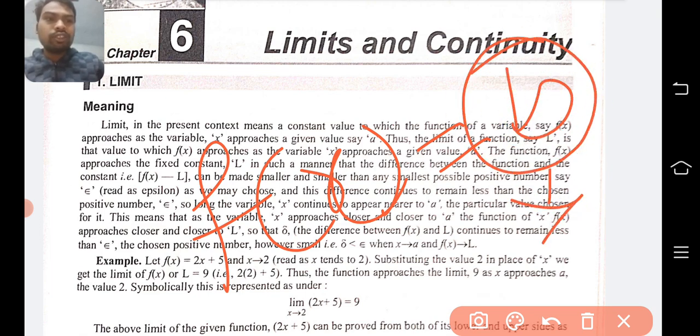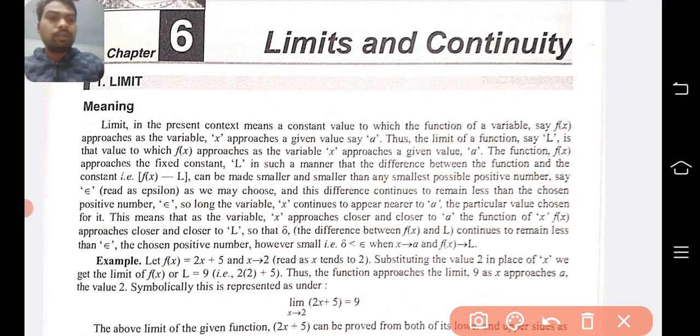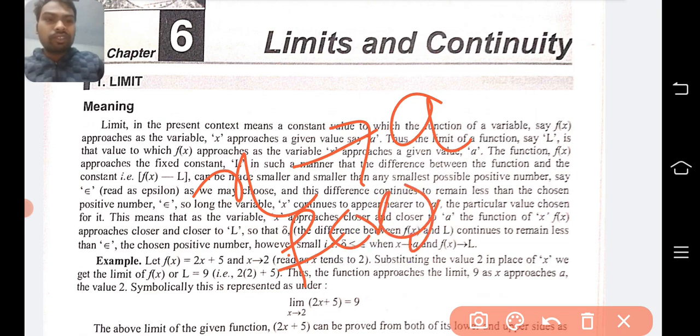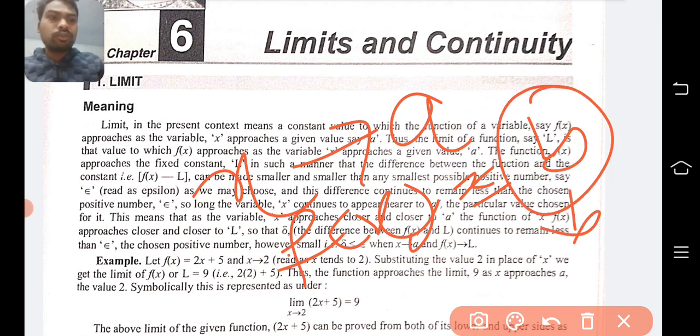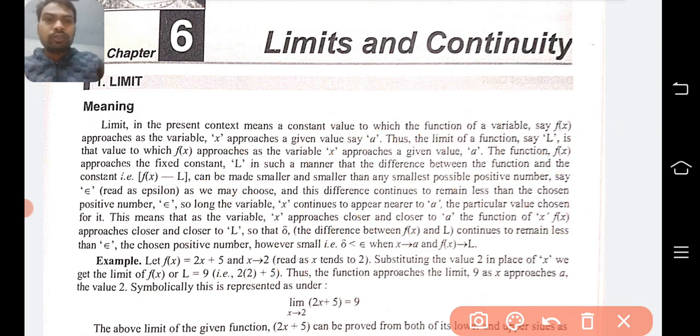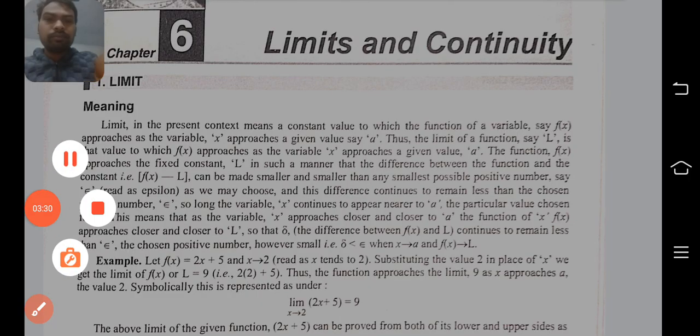Then this b is called the limit of the function. So it simply says that when the variable x approaches towards a particular constant value, the value of the function must approach towards a constant value, and that constant value is called the limit of the function. I think you understood the meaning of limit.